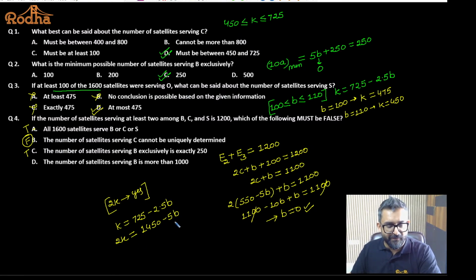If I put the value of B here, B is going to be 0. So 2K will turn out to be 1450. This will settle all the debate around 2K. We can find out the value of 2K. Yes. The number of satellites serving B is more than 1000. That is also true. So which statement is false? Second statement is false. Answer is B, Bombay. Okay, everybody?